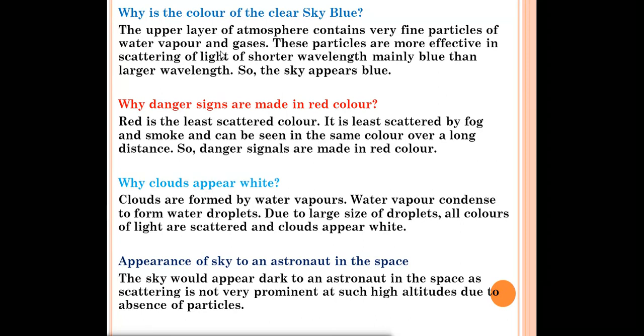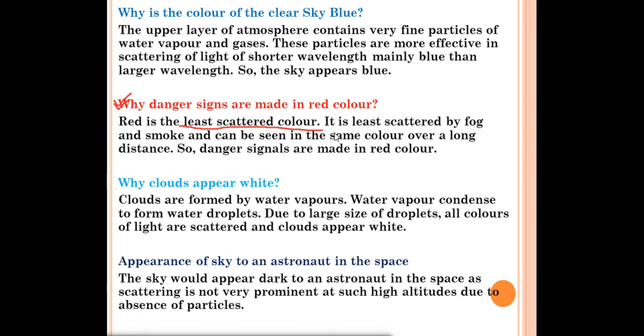Next question, why are danger signs made of red color? You can see on roads and elsewhere that danger signs are made. Why are those danger signs made of red color? Red is the least scattered color. When we read about refraction through a glass prism, we read that the red light bends the least, or it is scattered the least. It is least scattered by fog and smoke, and can be seen in the same color over a long distance.